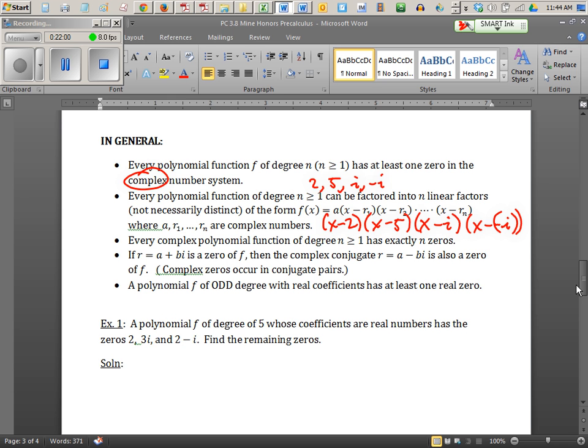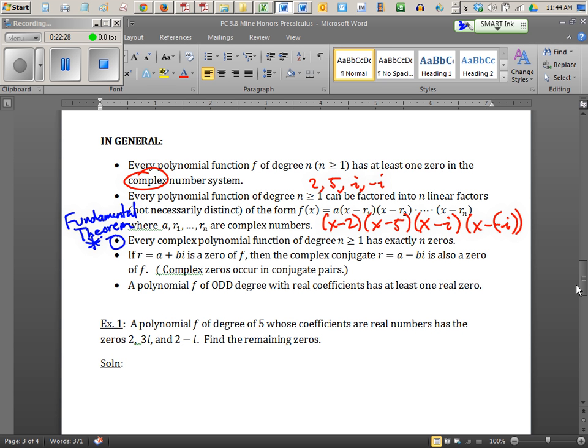Okay? The third bullet is very, very important. This is the fundamental theorem of algebra, this third bullet. So circle that one and put a star by it. This is the fundamental theorem. That means you can't live without it. Super important, and it's very, very simple. It just says if you have degree n, you've got n solutions, always. Some of them might be imaginaries.